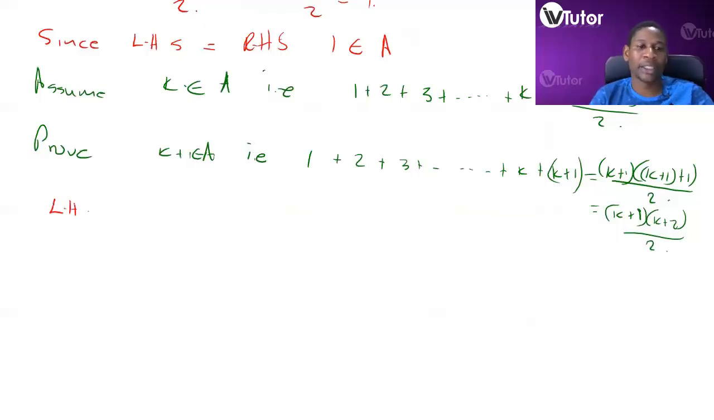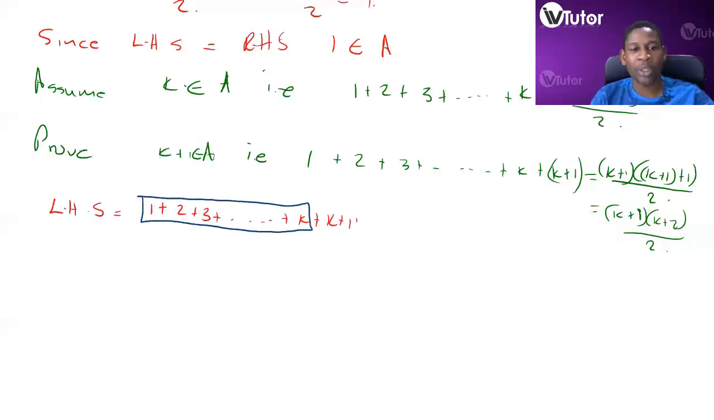The left-hand side is equal to 1 plus 2 plus 3 and so forth up until k plus k plus 1. Okay? But we have also established, by this assumption, that 1 plus 2 plus 3 up until k is equal to k(k plus 1) over 2, which means we can then substitute this part with k(k plus 1) all over 2, right? Then we continue with plus k plus 1. Right. If we simplify this further, we then have